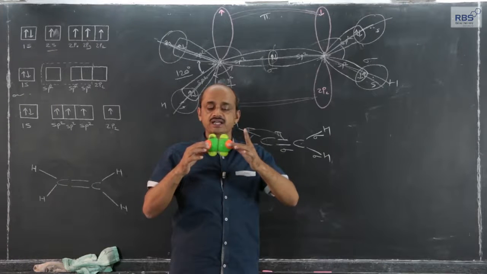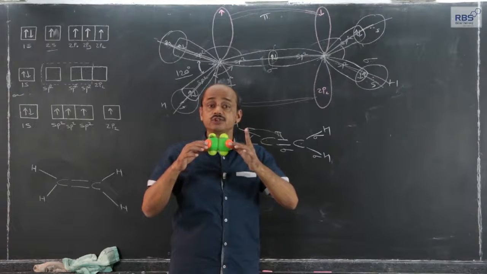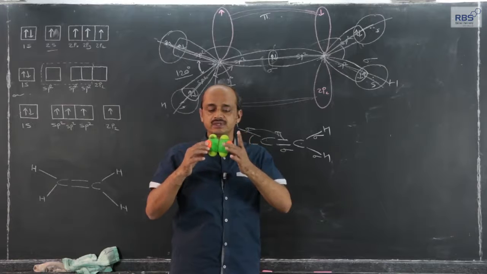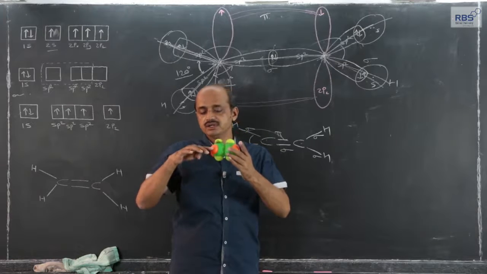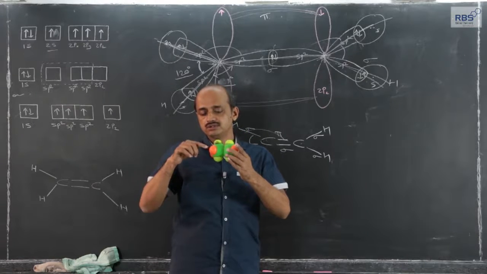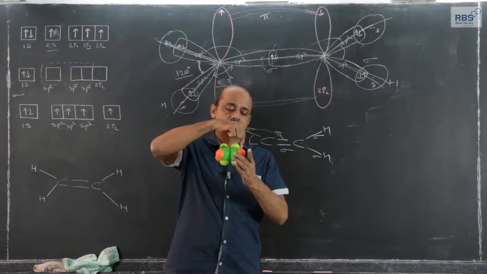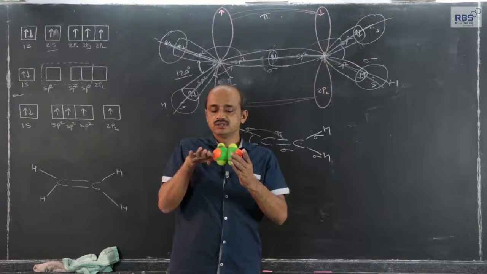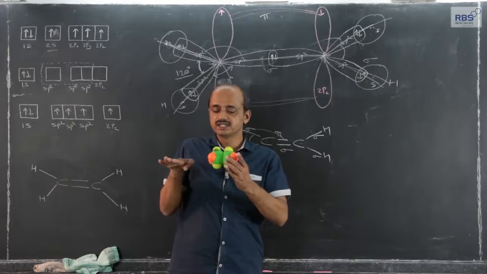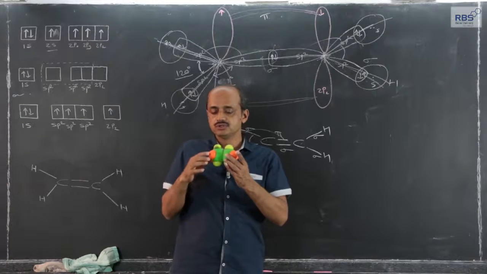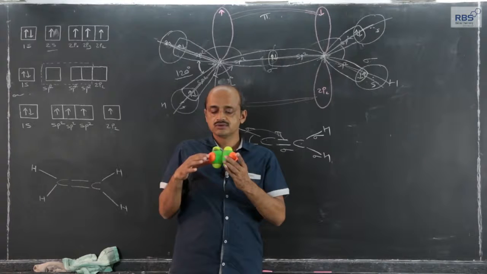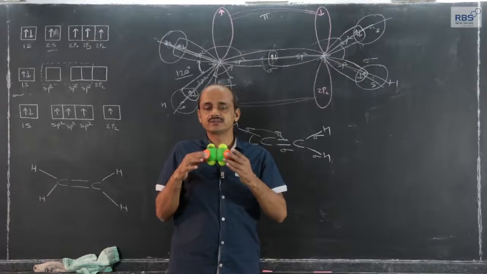Actual nuclei, line joining the two nuclei, decide the geometry. These four hydrogen atoms, these two carbon atoms, nucleus of hydrogen, nucleus of carbon, nucleus of hydrogen, nucleus of carbon and hydrogen. A plane, imaginary plane can pass through all the four hydrogen atoms and two carbon atoms.